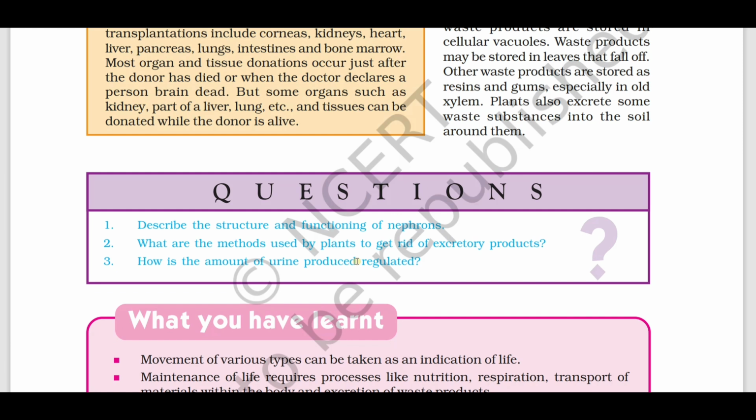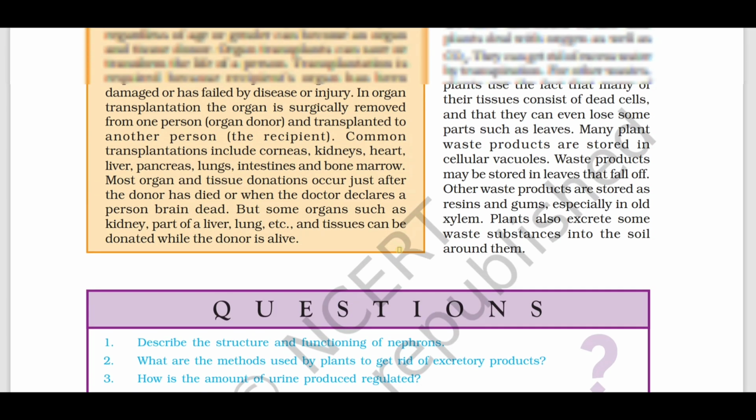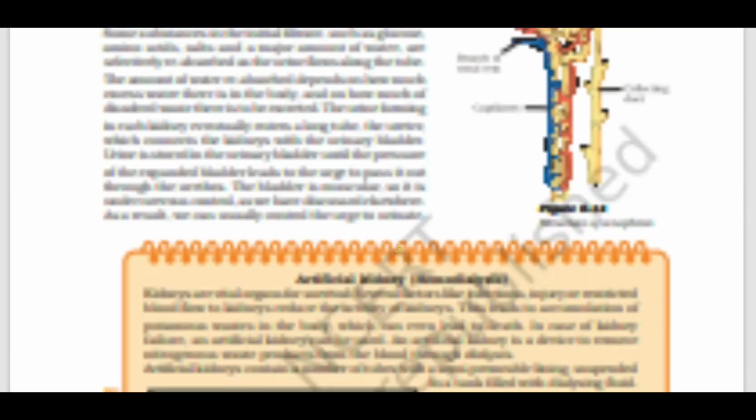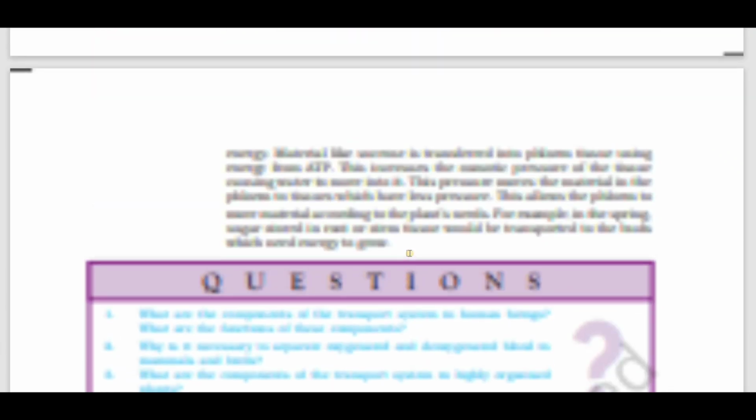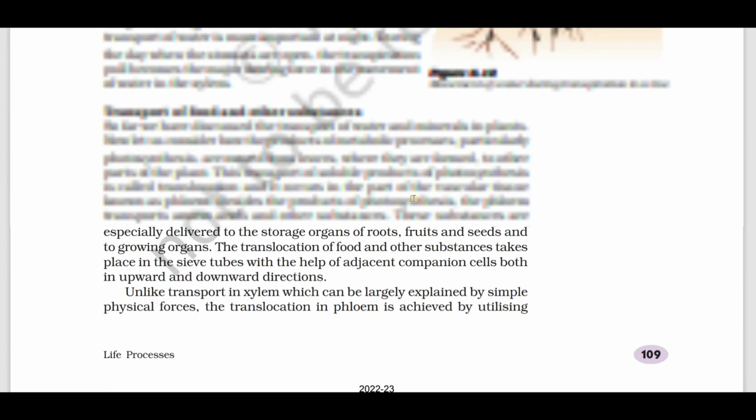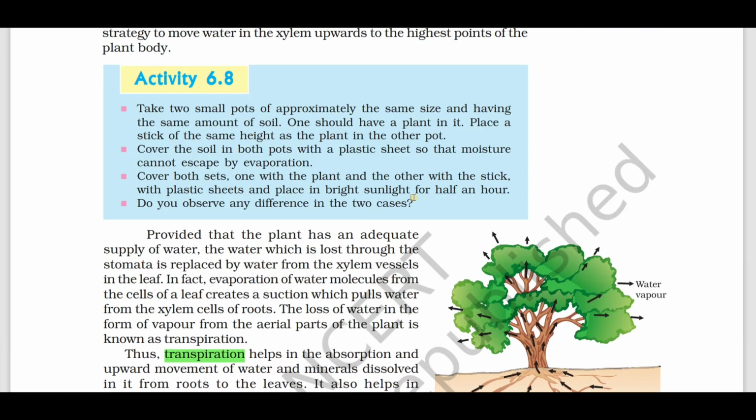Dear students, try to read all the in-text questions first from the unit life processes. Try to practice all the diagrams. Maximum you can expect 7 to 8 marks from this unit. So in biology, the important thing is you should attempt all the questions.